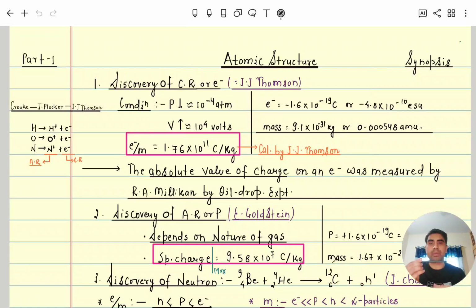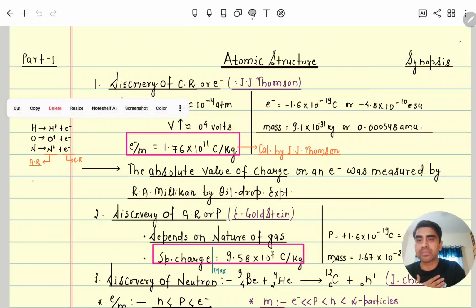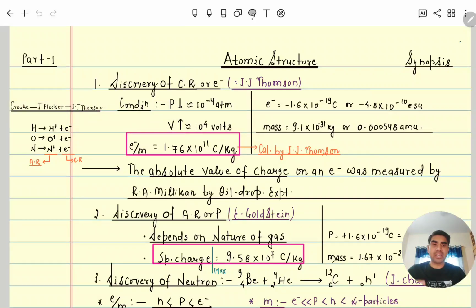Julius Plucker applied two conditions in the discharge tube. With a vacuum pump he decreased the pressure up to 10 to the power minus 4 atm and increased the voltage to 10 to the power 4 volt. Due to that, the gaseous particles got ionized. You can see that hydrogen, oxygen or nitrogen atoms get ionized, H plus and electron and so on. This is the same as the concept we discussed in the kinetics chapter.